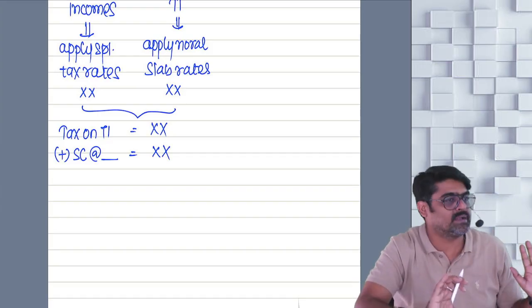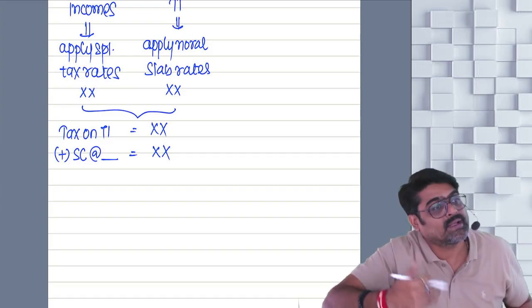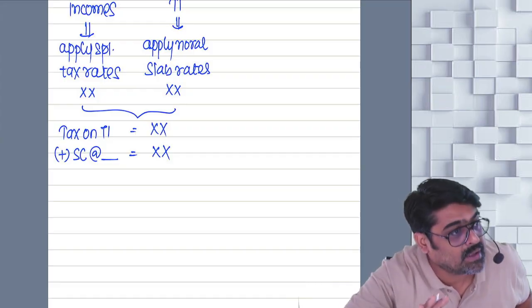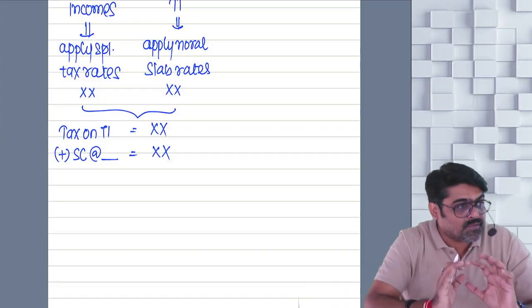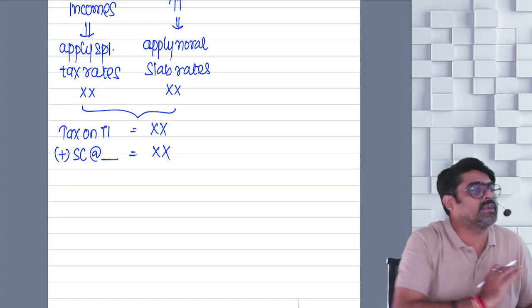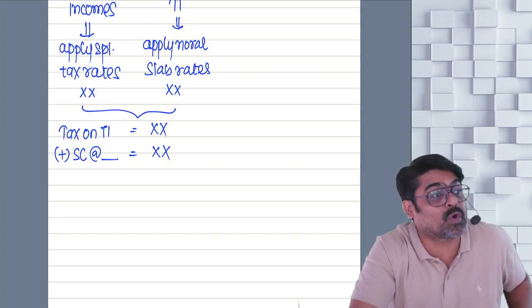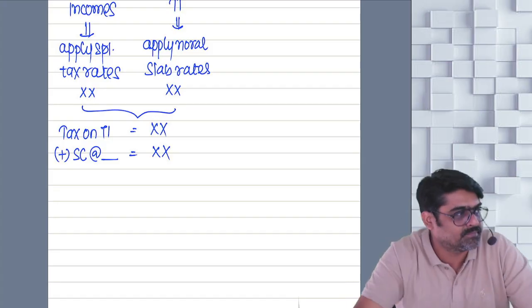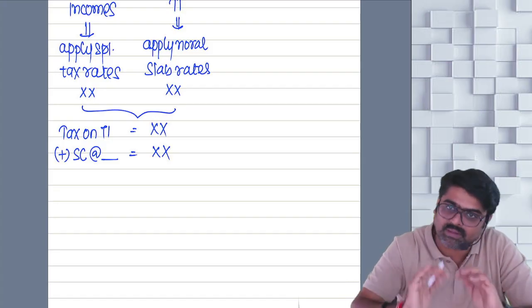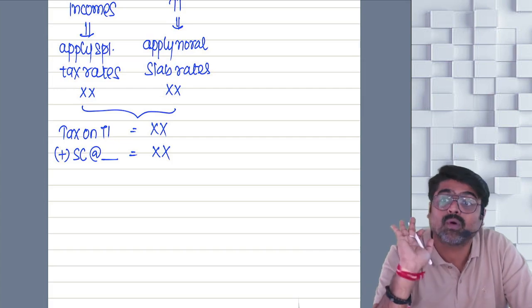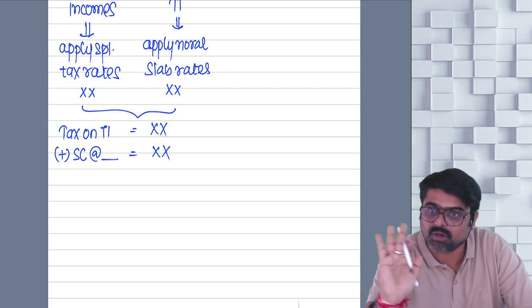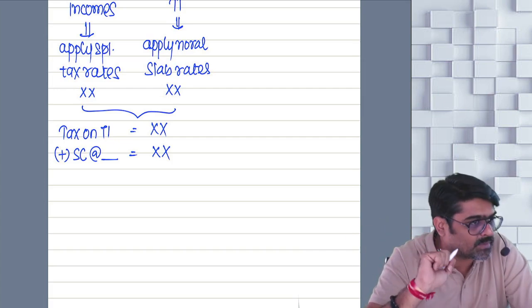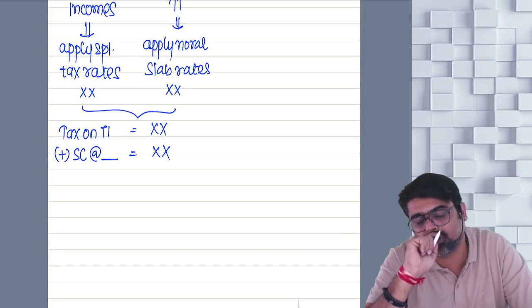On the balance income, the higher rate of surcharge will be applicable only if after eliminating these incomes, the balance income still is more than 2 crores or 5 crores, as the case may be. Otherwise, on that income also you are supposed to apply 15% or 25%, as the case may be. Getting my point?